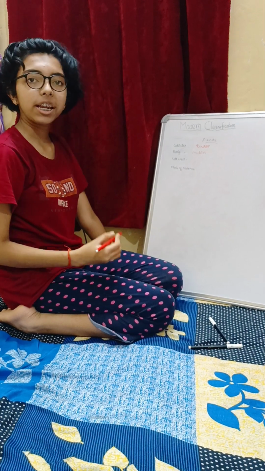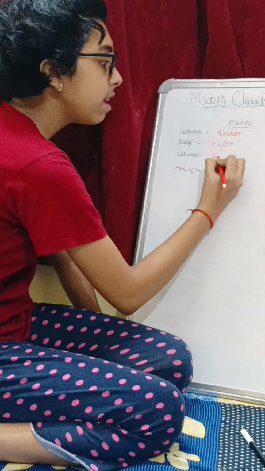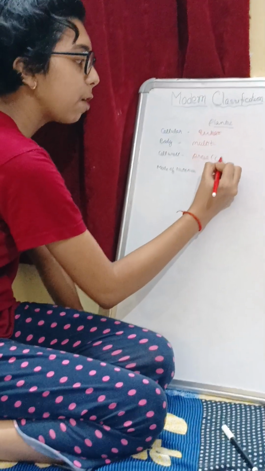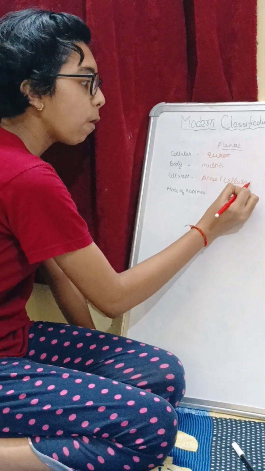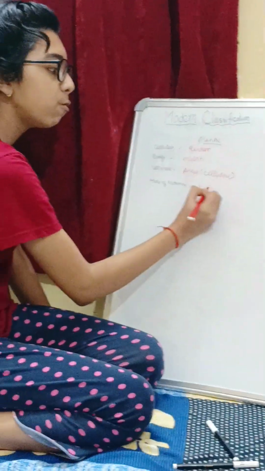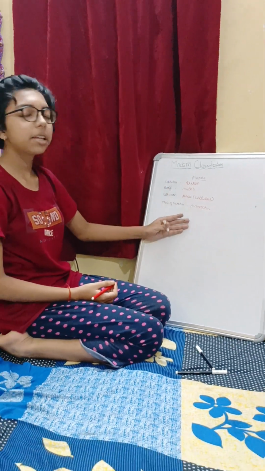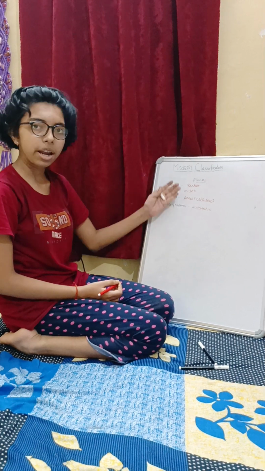Very important, the cell wall in plantae is present and it is made up of cellulose. As we all know, the mode of nutrition of plantae is autotrophic, as we all derive our food from the plants. So these are some basic characteristics of the plantae group.